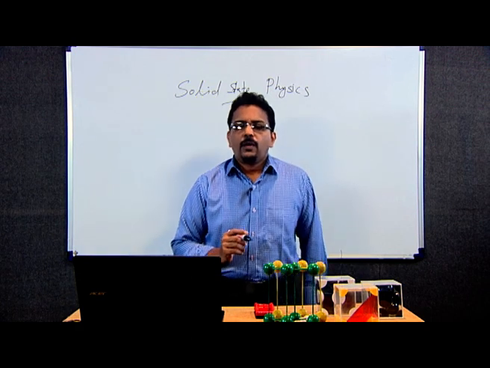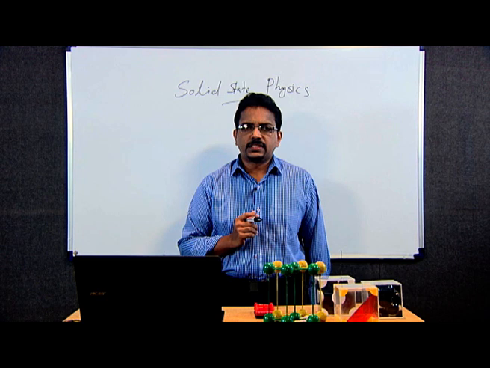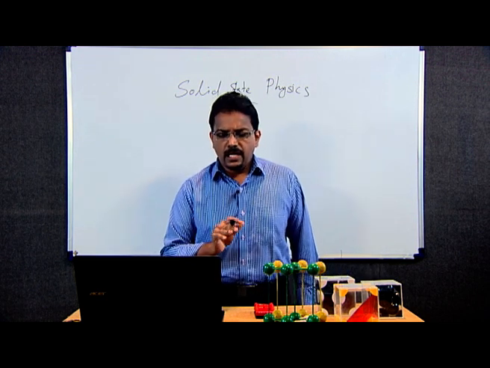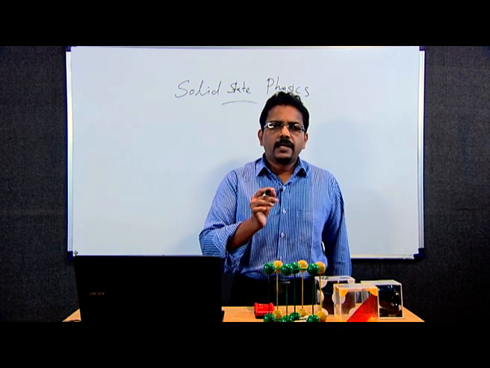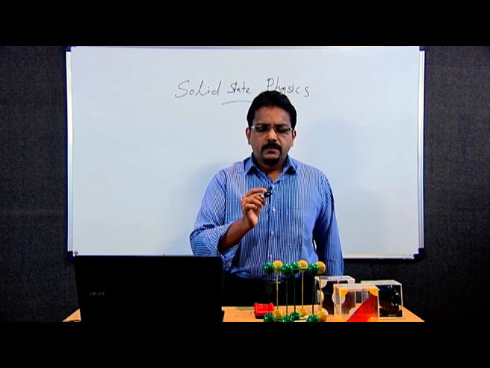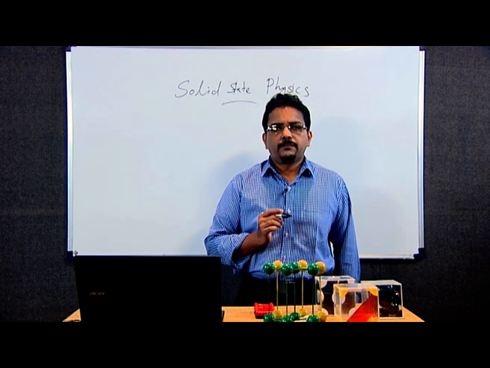Now, if we want to discuss the properties of crystals, you know that crystals are regular periodic arrangements of atoms or molecules. If an atom is there, around the atom a cloud of electrons is there.